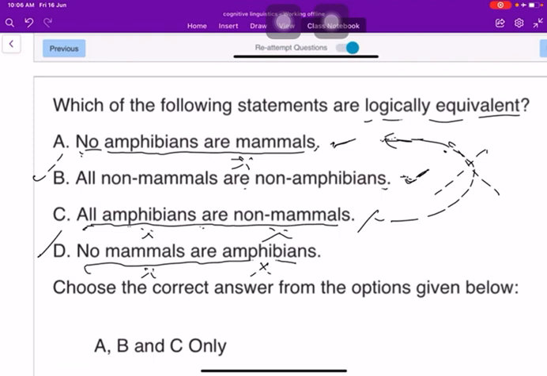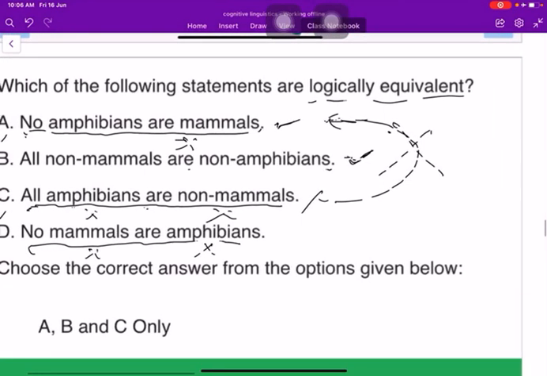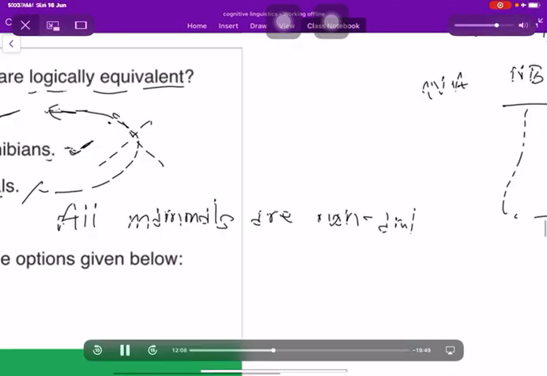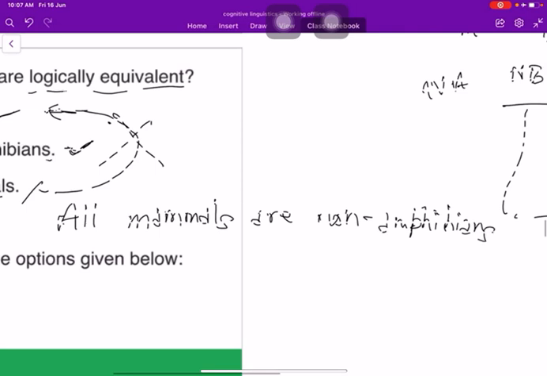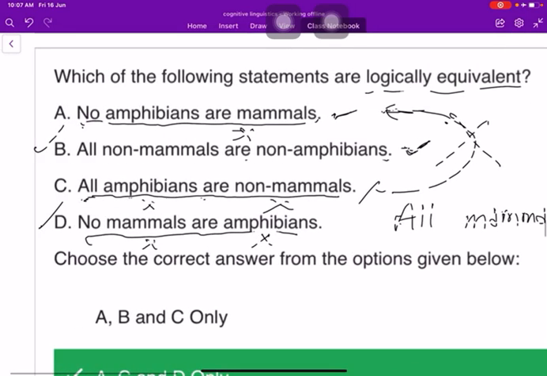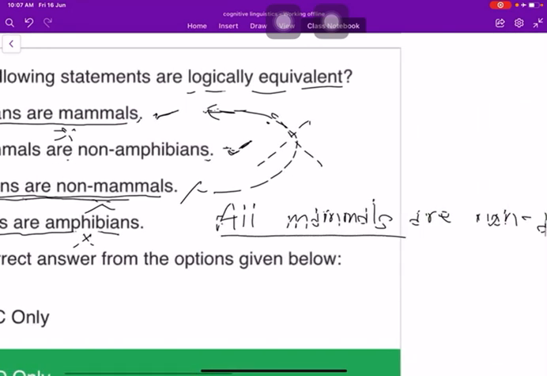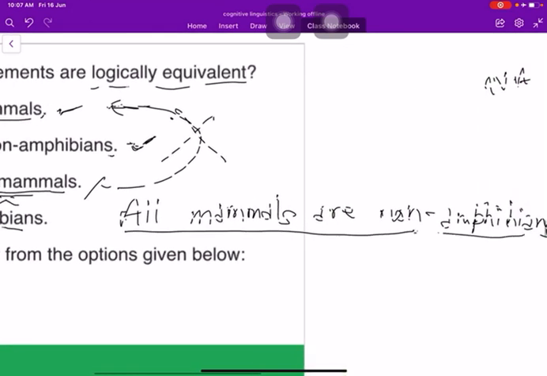It can also be said that all amphibians are non-mammals and all mammals are non-amphibians. Just like this.